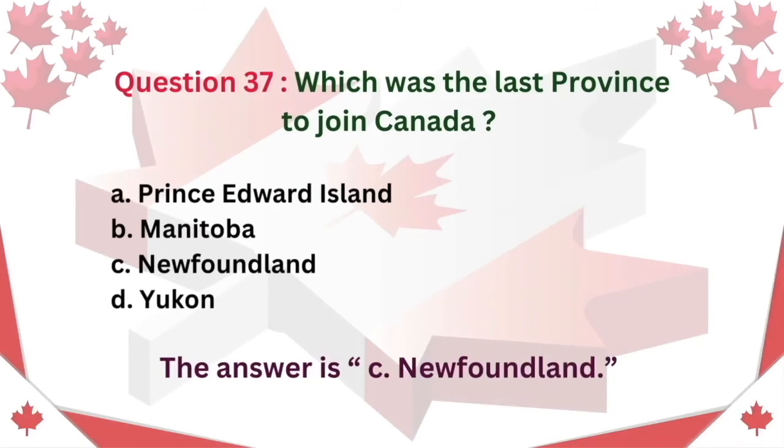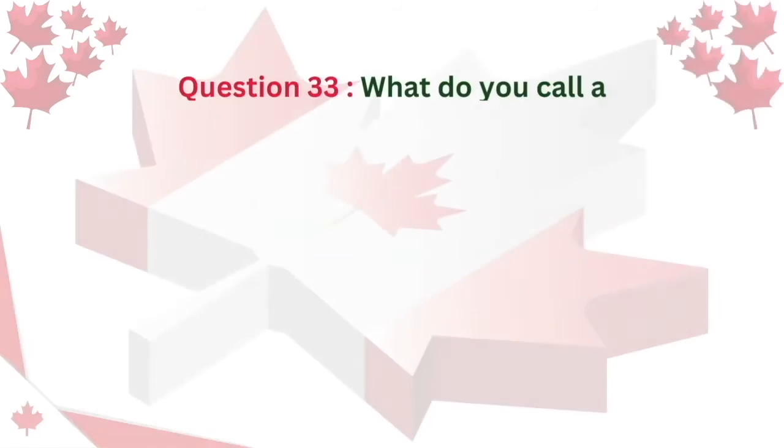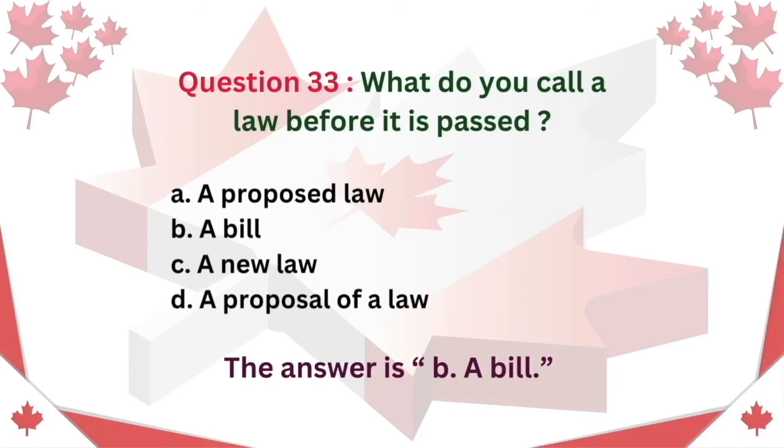Question 37. Which was the last province to join Canada? A. Prince Edward Island. B. Manitoba. C. Newfoundland. D. Yukon. The answer is C. Newfoundland. Question 33. What do you call a law before it is passed? A. A proposed law. B. A bill. C. A new law. D. A proposal of a law. The answer is B. A bill.